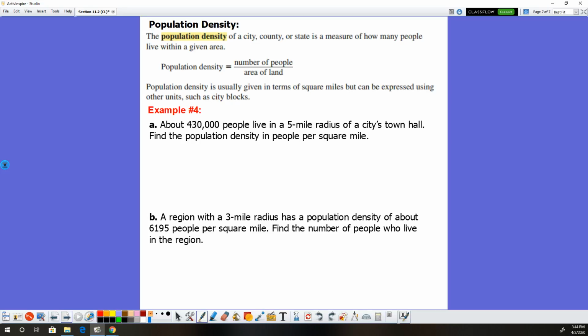All right, so the first example, about 430 people live within a 5-mile radius of the city's town hall. Find the population density in people per square mile. Well, population density, guys, is the number of people over the area of the land. So this is clearly the number of people.